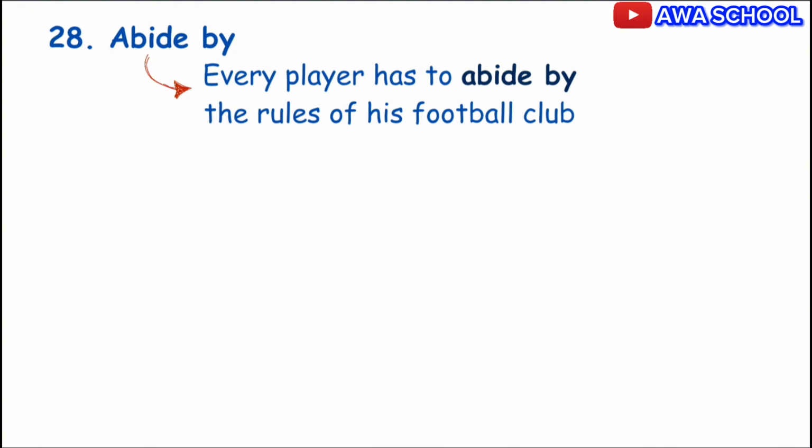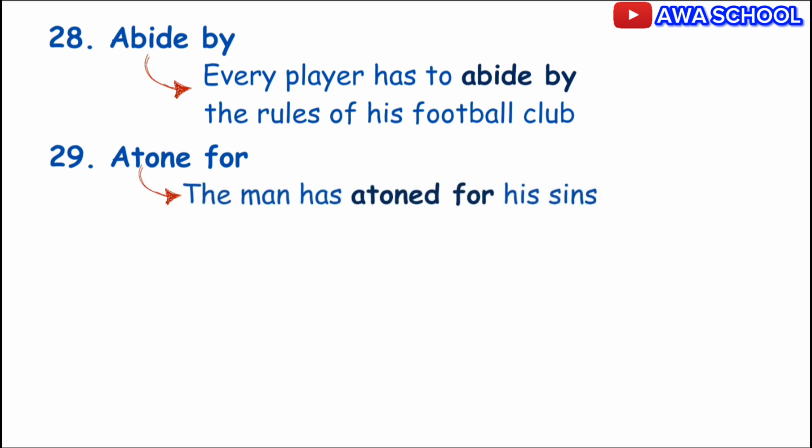Also know that you atone for something. Example, the man has atoned for his sins. Exactly. Okay. To be good at something, use flair for.